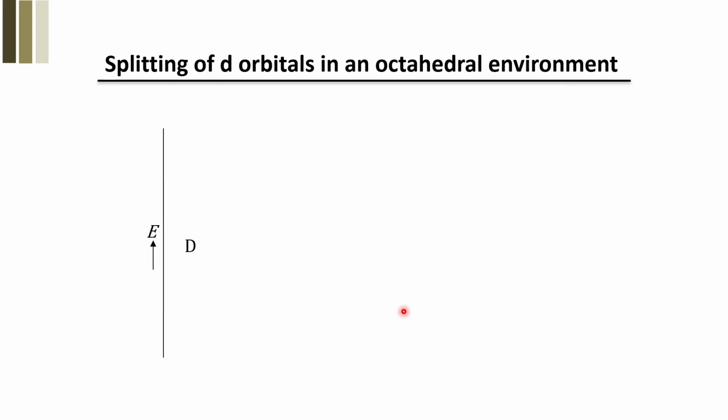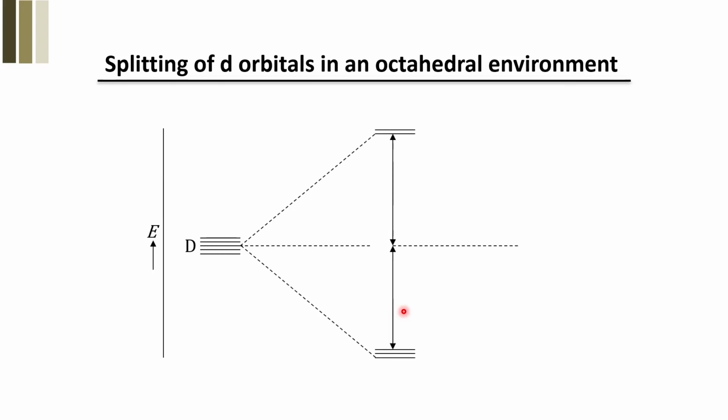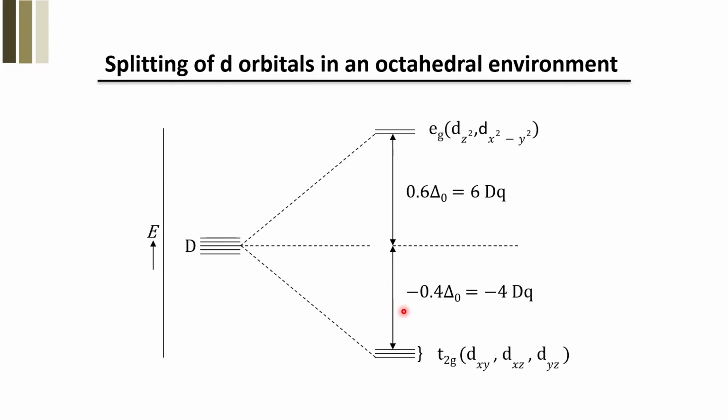You have a set of d orbitals, there are 5 d orbitals, and then they are split into T2g and Eg, where T2g is lowered by 4 Dq. It is stabilized by 4 Dq and Eg is destabilized by 6 Dq. So the Eg set of orbitals are the axial orbitals, and the T2g set of orbitals are non-axial orbitals, as a matter of fact. So this is all for splitting of d orbitals in an octahedral environment.